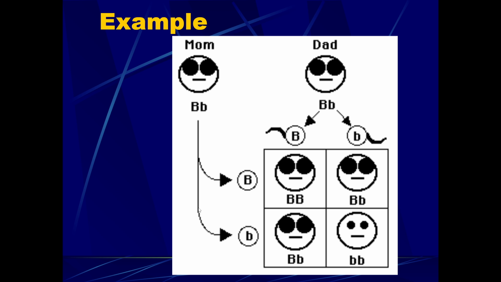So for example, looking at this, if I asked for the phenotypic ratio, you want to give me the ratio based on traits. Well, looking at the traits, it's 3 sunglasses to 1 without sunglasses. But if I ask for the genotypic ratio, we want to look at the genes, the letters. So it's 1 possibility for homozygous dominant, 2 for the heterozygotes, and 1 for the homozygous recessive. So you could say that the genotypic ratio was 1 to 2 to 1. You're looking at all the options genotypically.